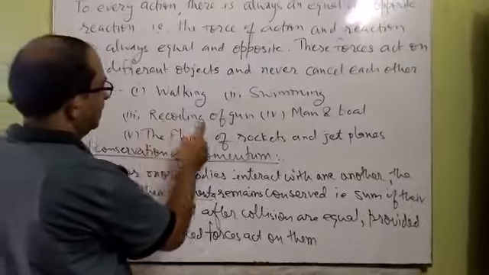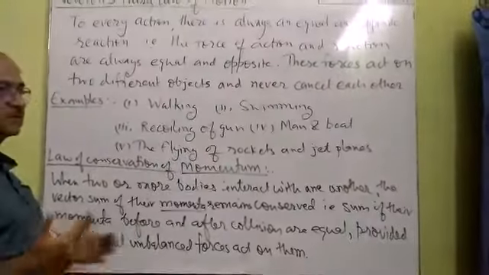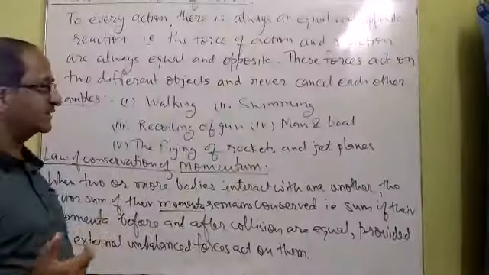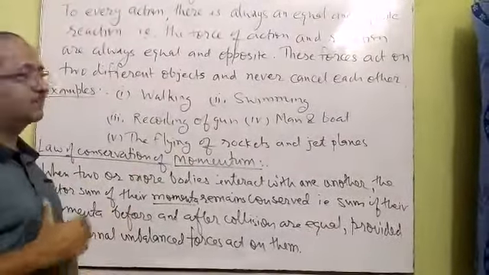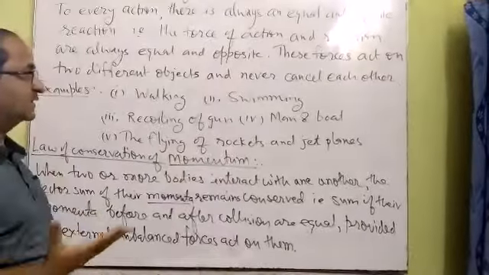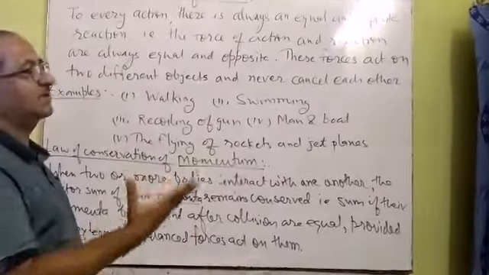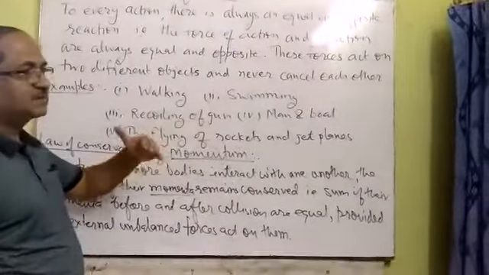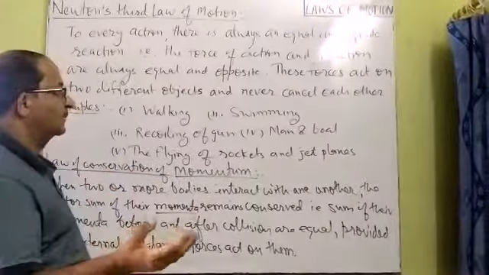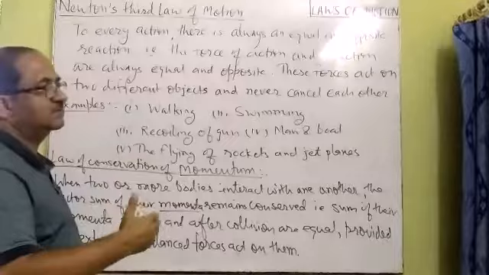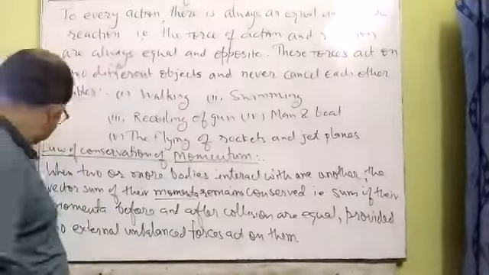Now third, recoiling of a gun. Whenever a bullet is fired from a gun, the bullet moves in the forward direction, which is an action. But as a reaction, the gun will also move in the backward direction. But the acceleration produced in the bullet is much larger than in the gun. It means the bullet will move very fast because of its small mass, but the gun will move in the backward direction with a small velocity because its mass is greater.